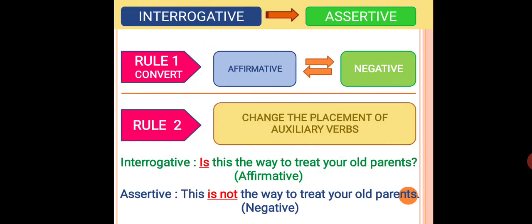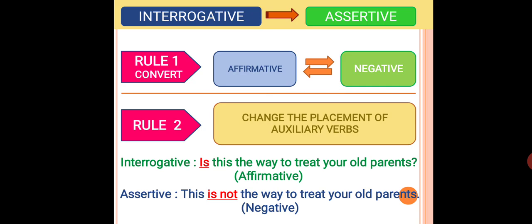Let us take an example. Interrogative: Is this the way to treat your old parents? Now this interrogative is affirmative. There is no negative word in this particular sentence. So the assertive would be negative and the auxiliary verb, that is, is, would be used in our assertive sentence. So let us see the assertive. This is not the way to treat your old parents. Now our assertive is negative because not is there and the auxiliary verb is used in the assertive sentence. This is not. Clear? So these were rule number 1 and 2.